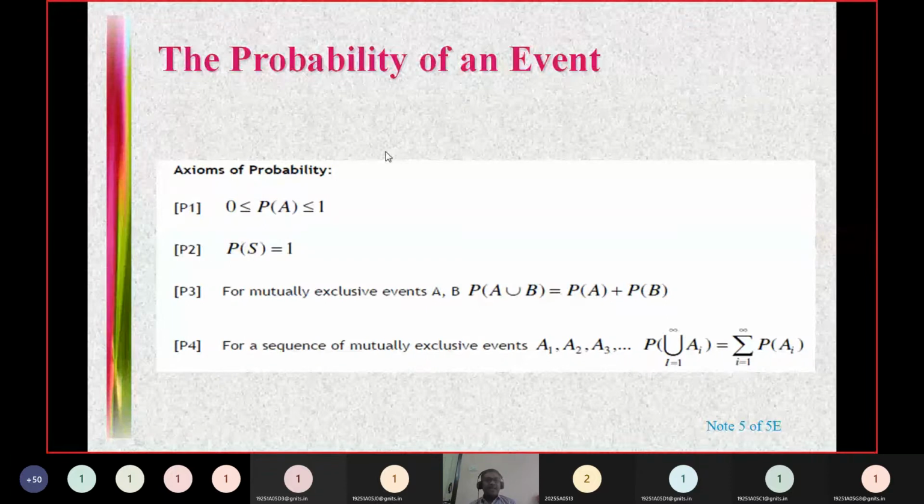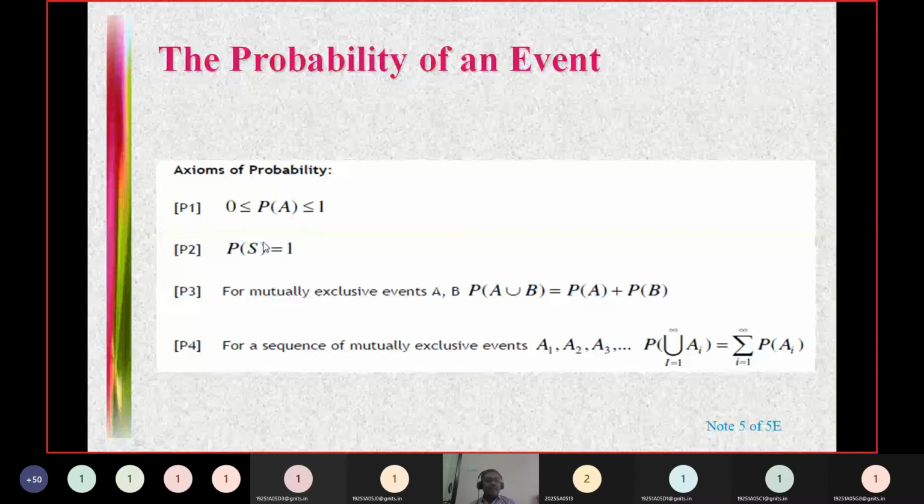And later we discussed the axioms of probability. There are three important axioms actually. The first axiom says the probability of any event is between 0 and 1. It can never be beyond 0 and 1. If the probability of an event is 0, we say it is an impossible event. If the probability of an event is 1, we say that it is a sure event or certain event.